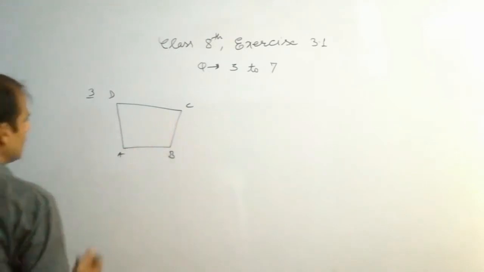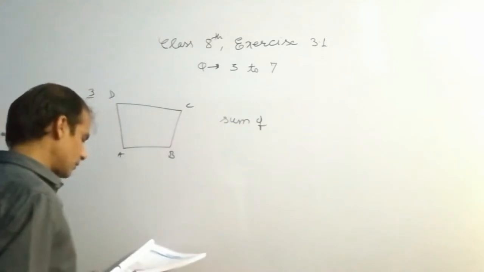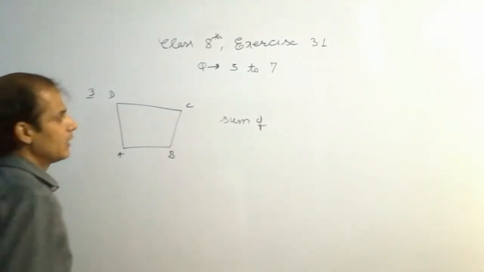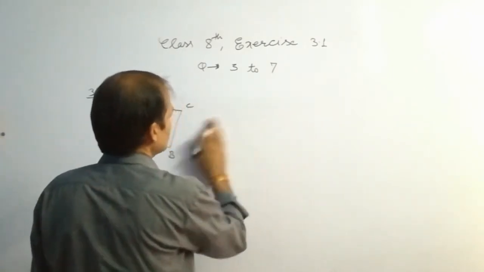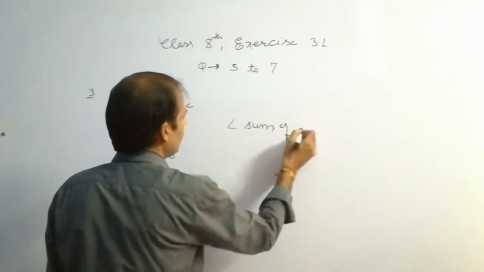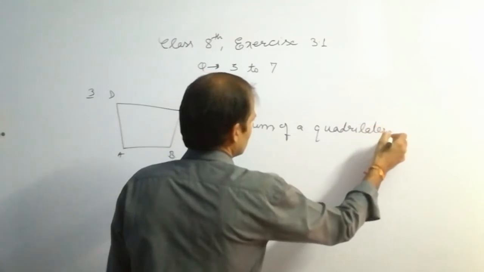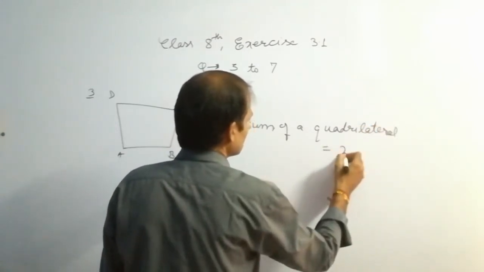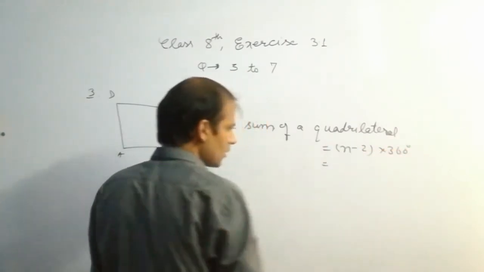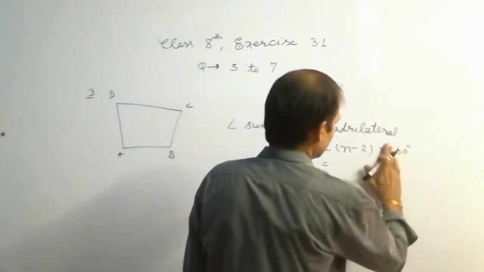So the property will be, there is a proper formula to find the sum of measures of the angles. It is called angle sum. Angle sum of a polygon equals n minus 2 into 180 degree.